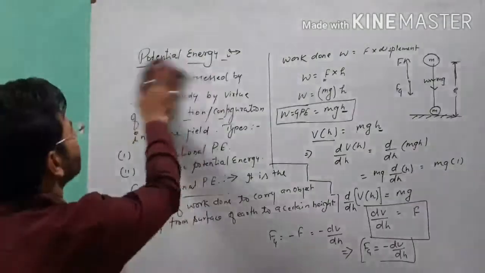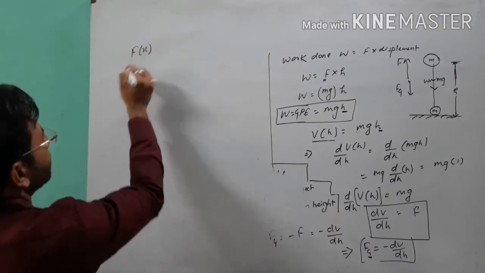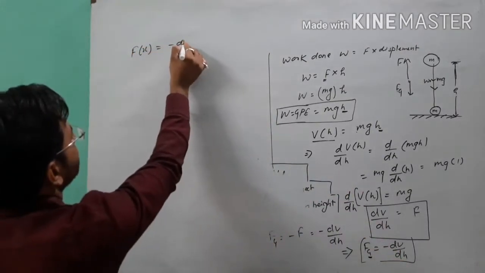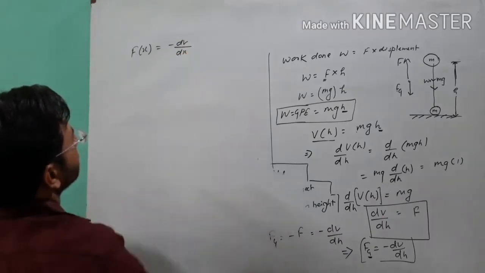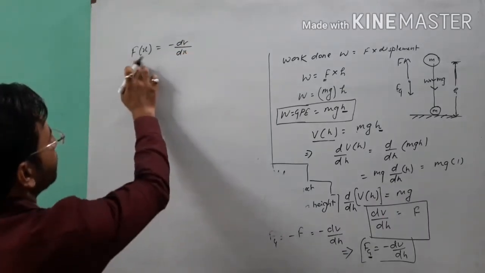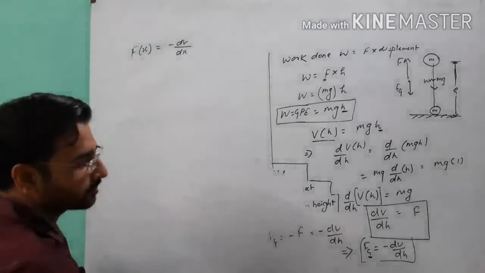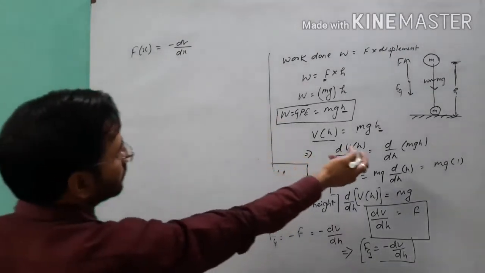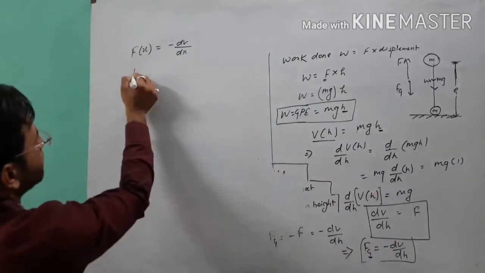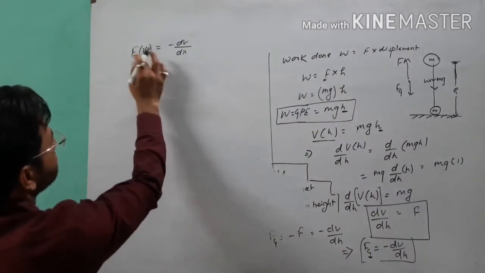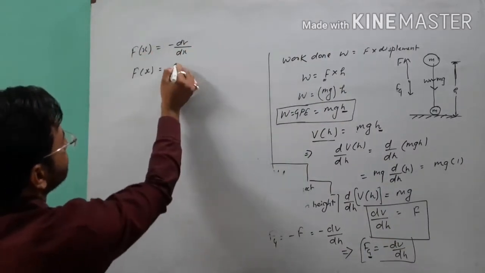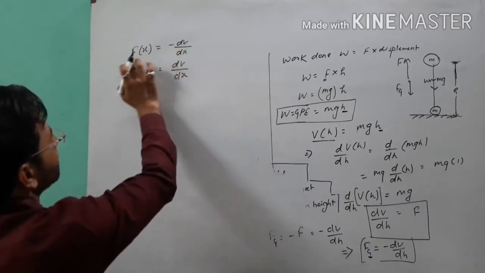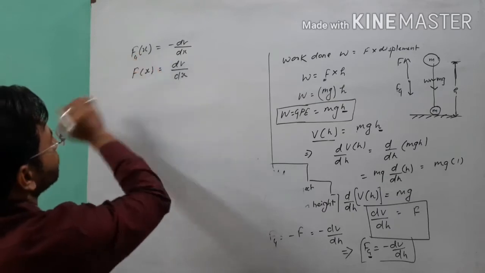So here F(x) can be written as minus dV upon dx. Here this F(x) is our gravitational force, so the work done against gravity will be F(x) equal to negative of this, dV upon dx. This negative sign implies it is our gravitational force.